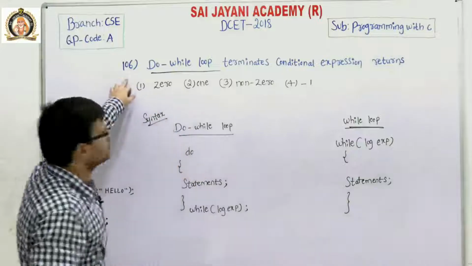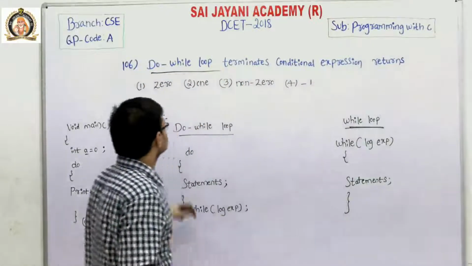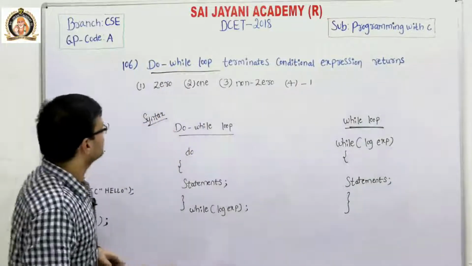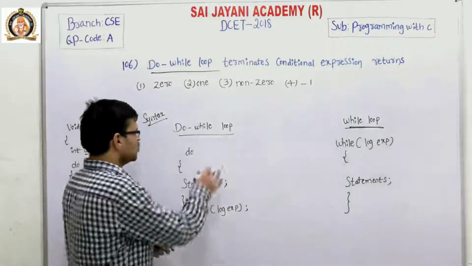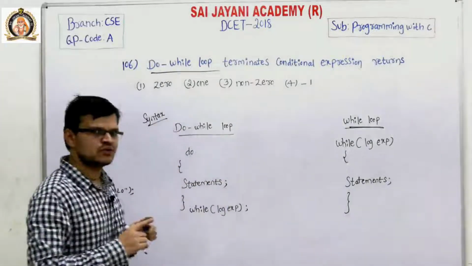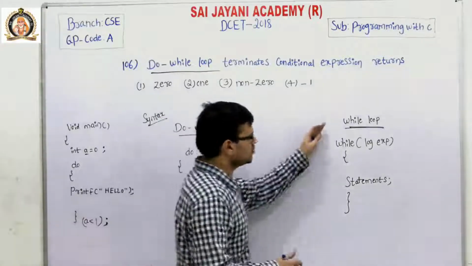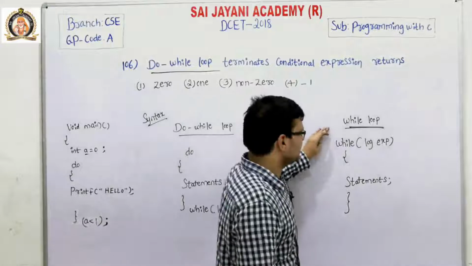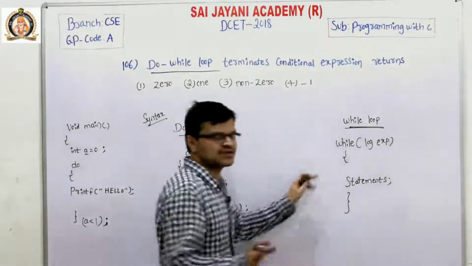Question number 106, a do while loop terminates when the conditional expression returns. We have four options: 0, 1, non-zero and -1. This is the syntax for a do while loop. In a do while loop the statement is executed one time without checking the condition. But in a while loop it first checks the condition. If the condition becomes true, then whatever statements are written inside the while loop are executed.